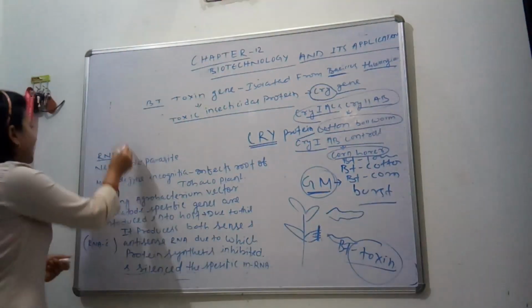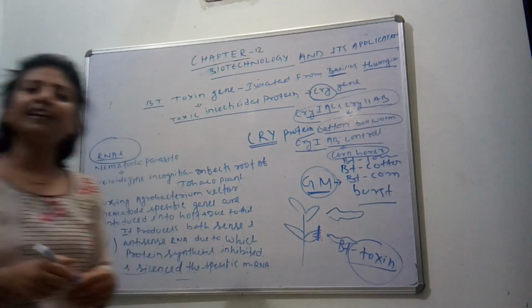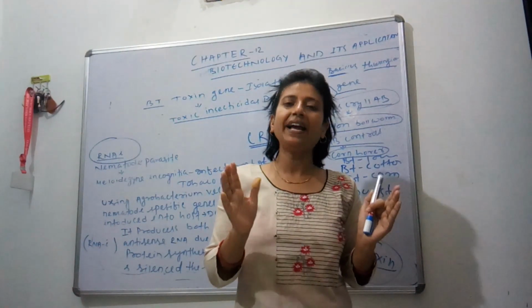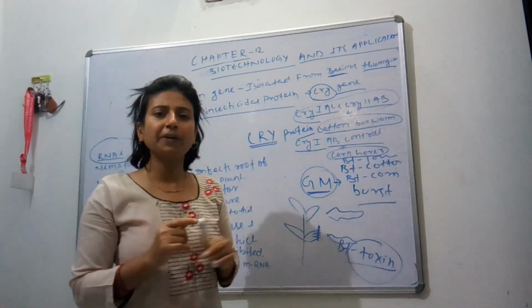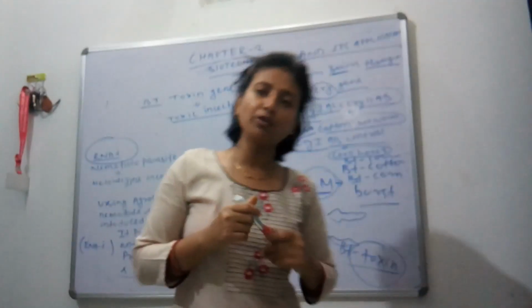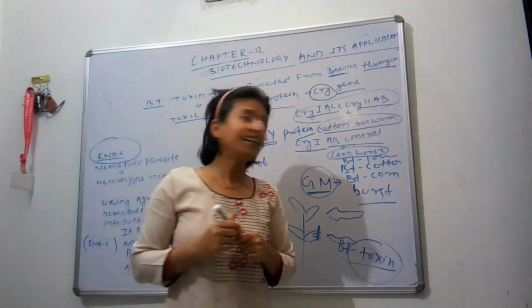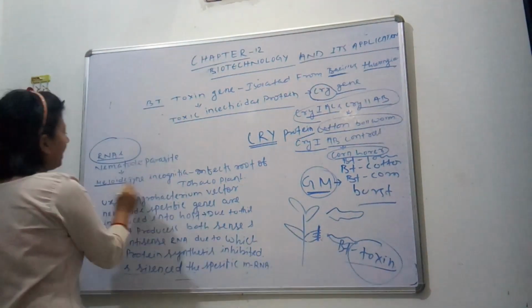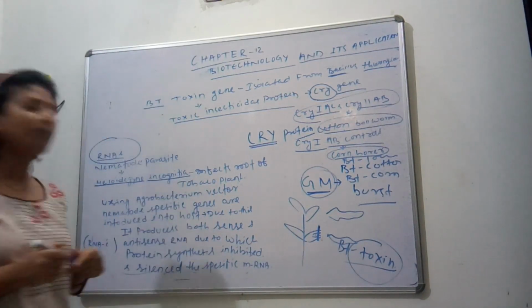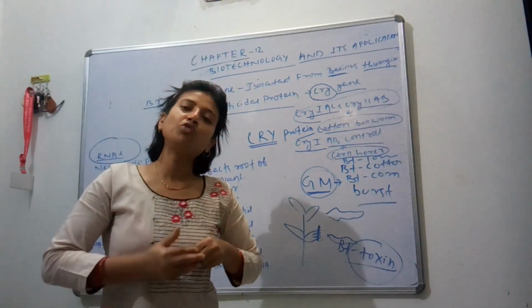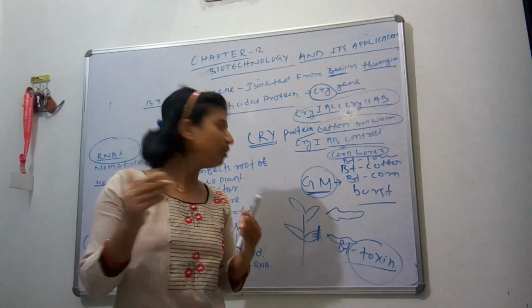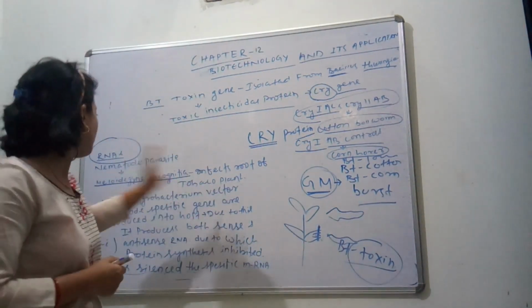Next is RNA interference. What is RNA interference? Remember, RNA interference is a best defense mechanism by eukaryotes. Suppose, for example, several nematode parasites, like one nematode is Meloidogyne incognita. It infects the root of tobacco plants. Why does it infect the root of tobacco plant? Because the root of tobacco plants contains a high amount of nutrition, so it infects the root of tobacco plant.